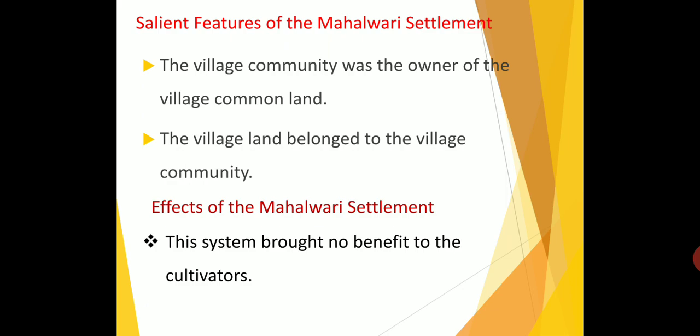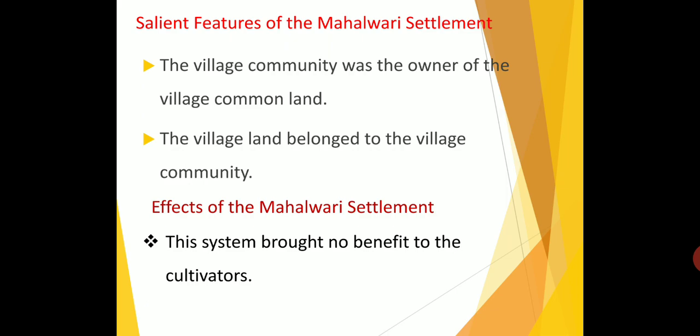Then the effect of the Mahalwari system. Effect means demerit. So what is the demerit of the Mahalwari system? The Lambardar, the village headman, enjoyed all the facilities and misused them for his self-interest. The British government gave the rights to the Lambardar, so they enjoyed all the special interest. So cultivators suffered a lot, and this system brought no benefit to the cultivators. The Lambardar is the mediator. If there were no mediator, we could directly pay the tax and contact the government. But here the mediator is the Lambardar.